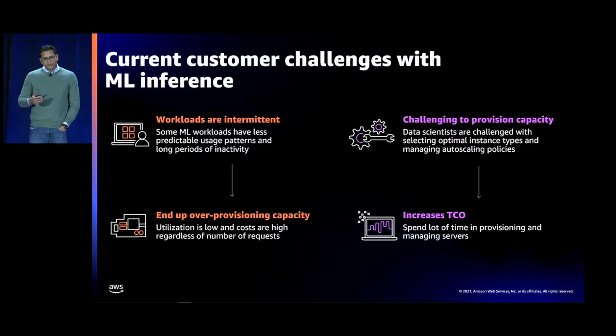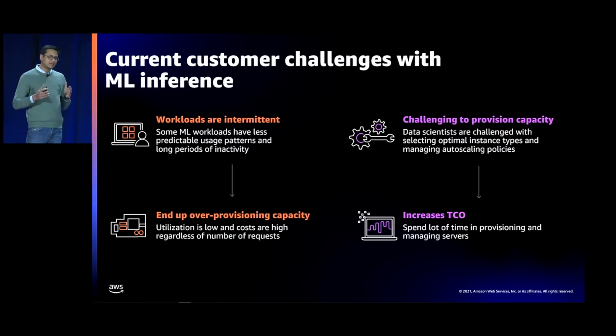The second problem that we hear from customers is when we speak to ML practitioners and data scientists, they typically say that they want to focus their time and effort on optimizing the ML code rather than on managing the infrastructure. So today, to provision instances, they'll have to first identify what is the right instance. They need to do load testing. They need to identify how many instances are required. They'll need to manage all the auto-scaling policies. And that takes up a lot of time, and that increases your total cost of ownership.